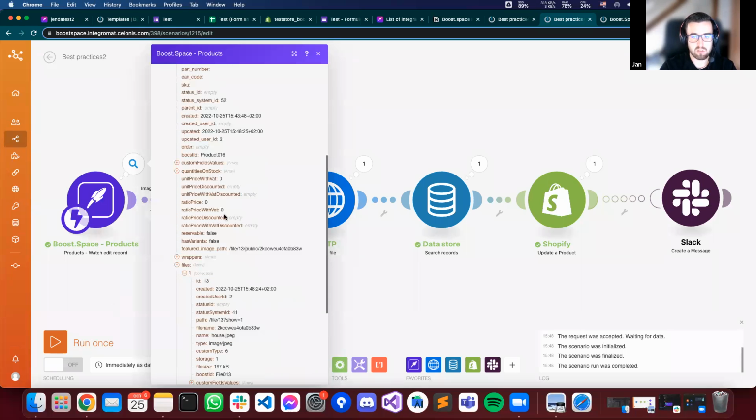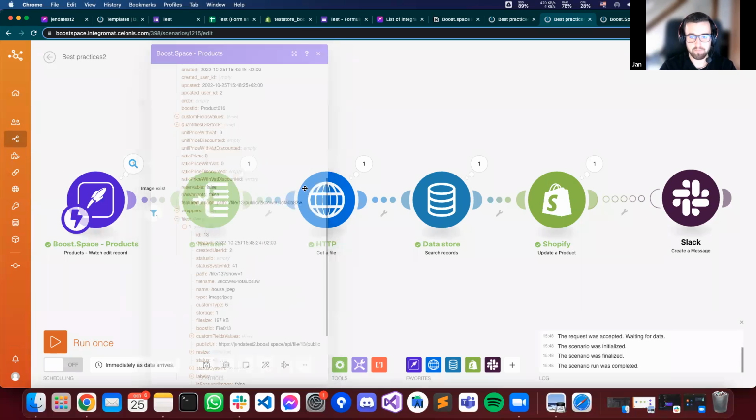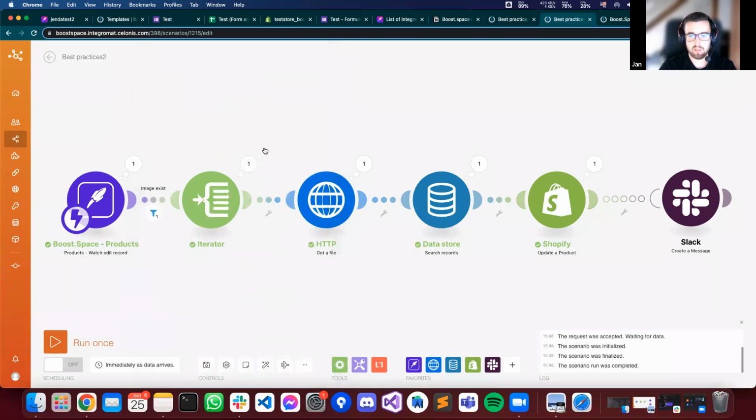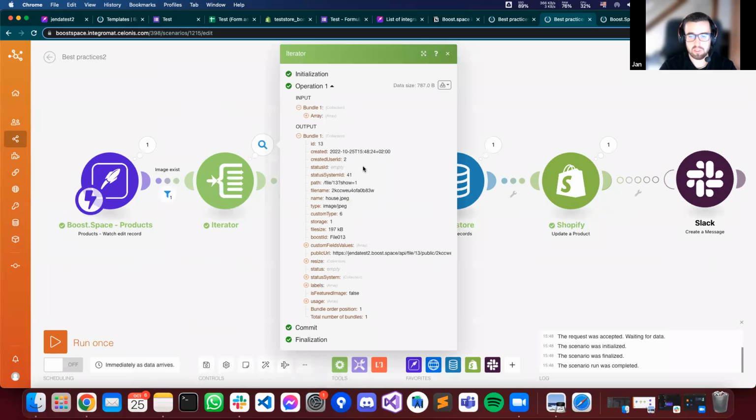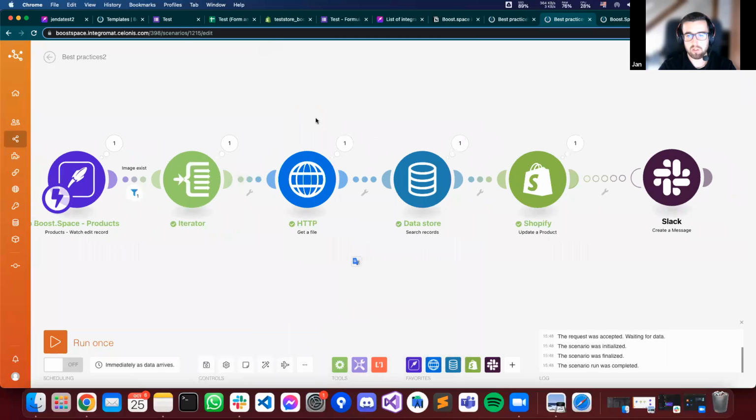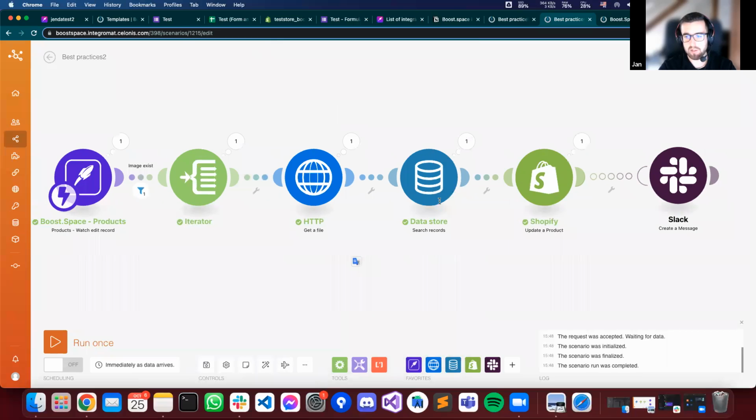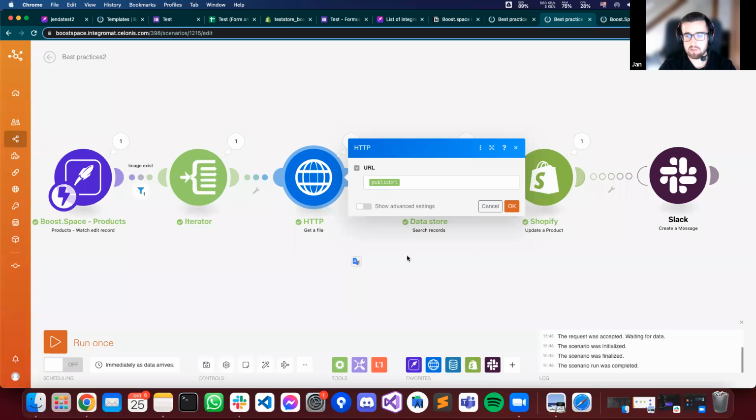So I'm iterating this array of files, and it will give me more details about the file, like where it was, when it was created, its name, what type it is. And there is also this public URL, which we are using here to download the file and convert it to binary, which is like this.